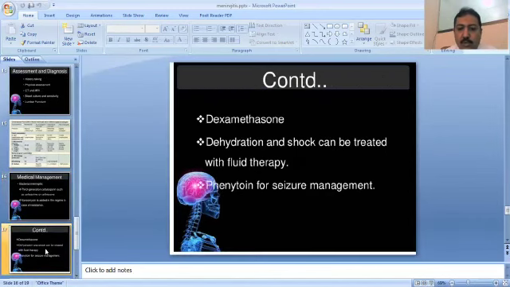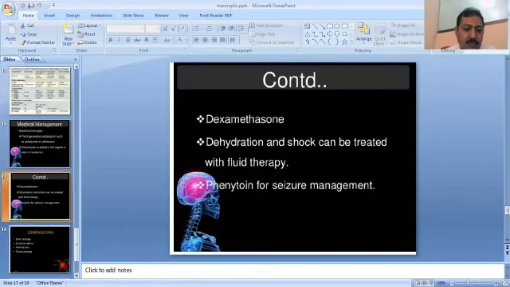You will also include the dexamethasone steroid in its management, and replace the fluid deficiency by giving IV fluids. And for seizures, you will give phenytoin. So this was all about the treatment of meningitis.